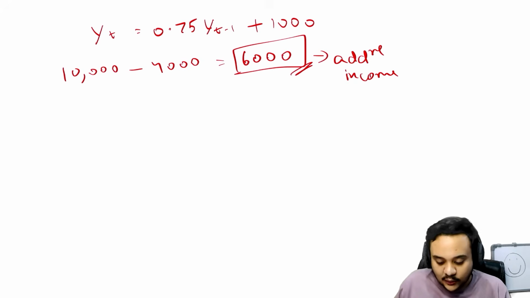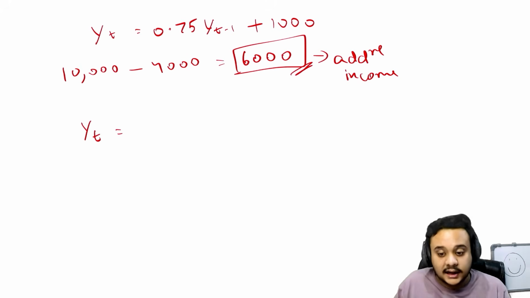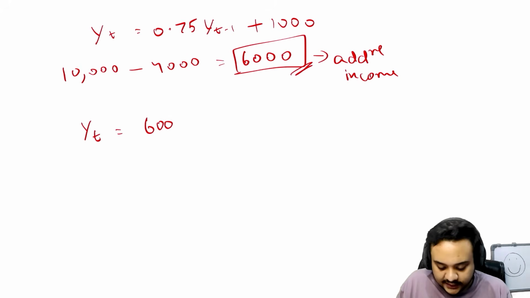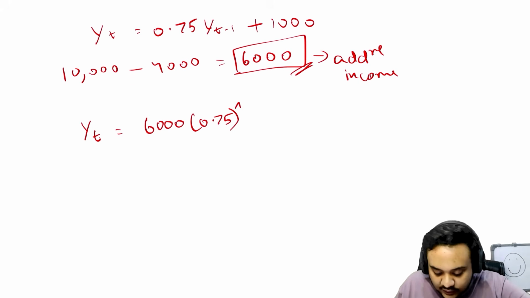Okay, so now we have another component for our general state equilibrium, and we are going to write it down as: the income, or yt, the income of the current period, is equal to 6000, or the income gap, multiplied by the consumption rate. And we are going to write this in a general way, to the power t.